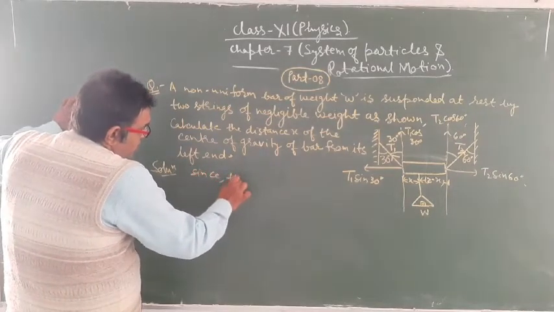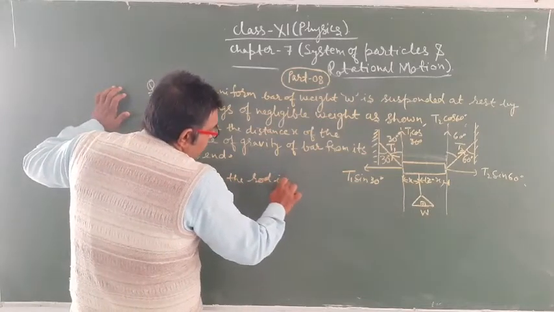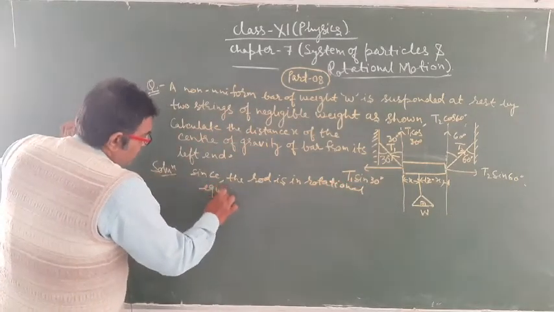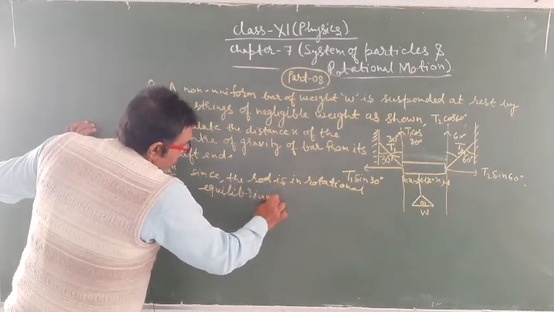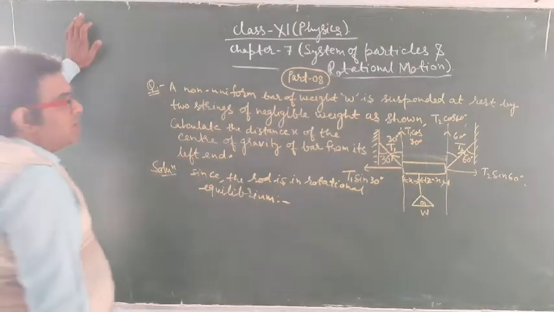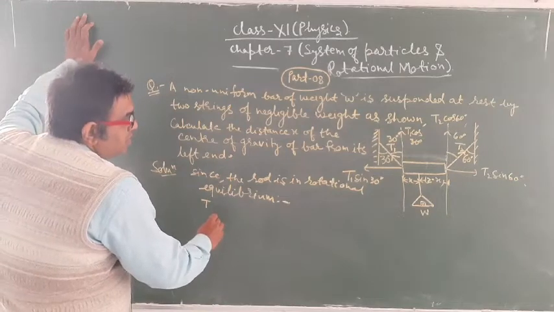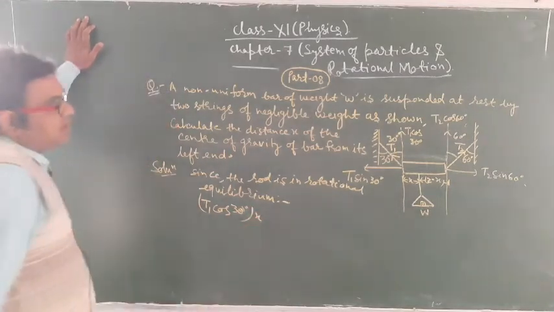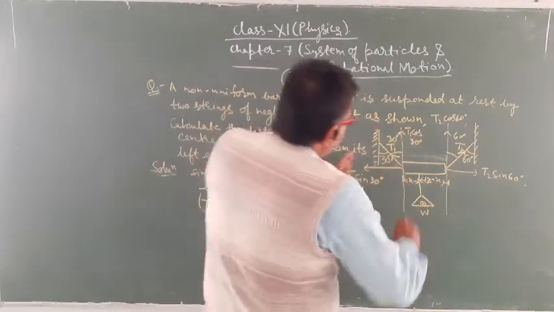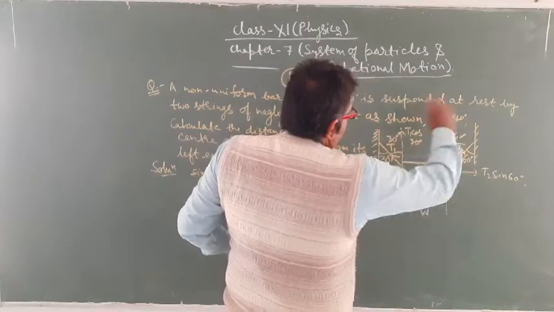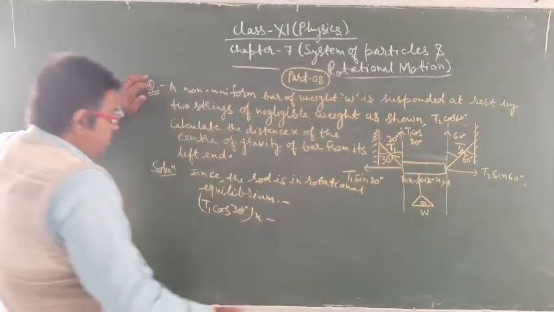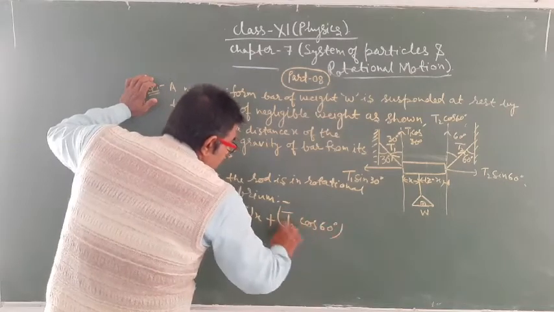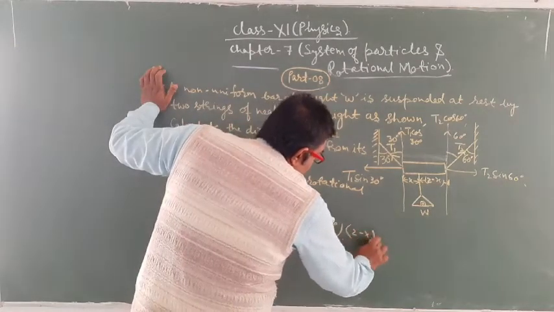Since the rod is in rotational equilibrium, so T1 cos 30 degree into x, minus, because the effect of this torque is along this direction and the effect of this torque is along this direction, so minus T1 cos 30 degree into x plus T2 cos 60 degree into 2 minus x, that is equal to 0,